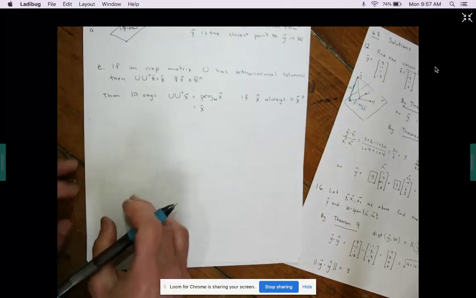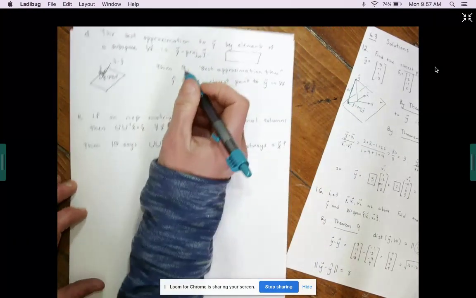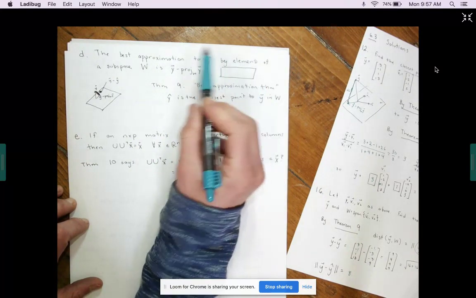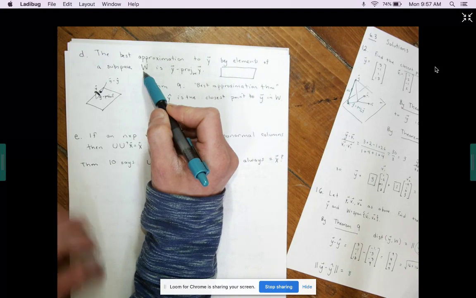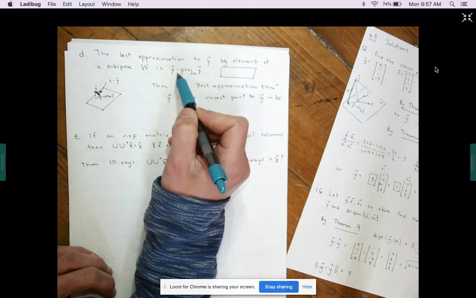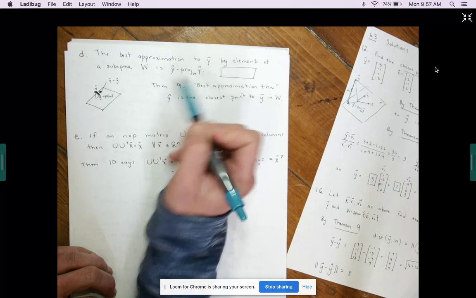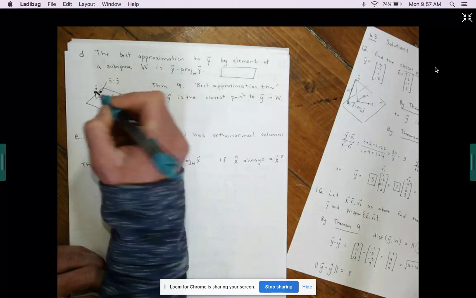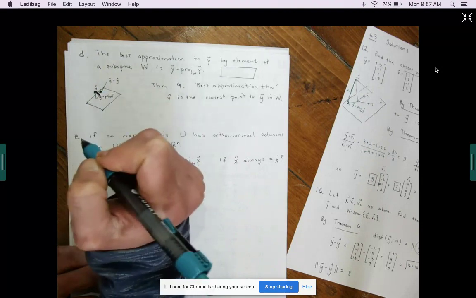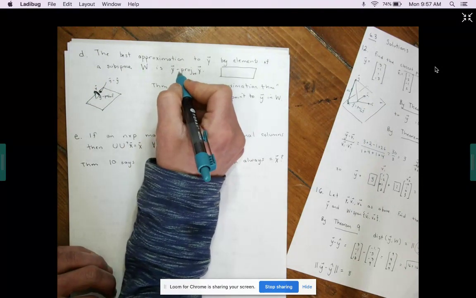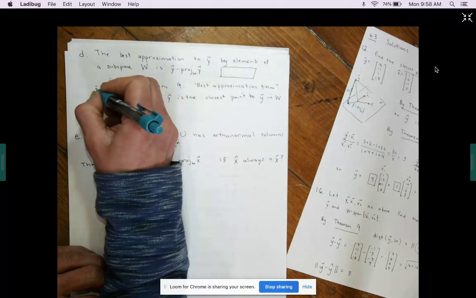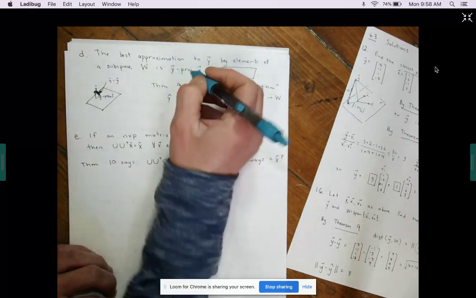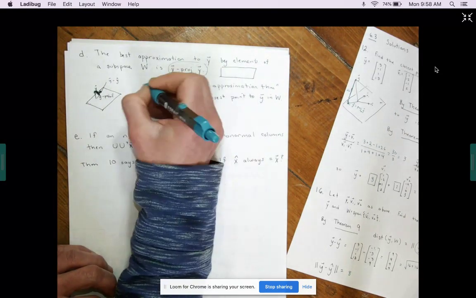Now let's move on to D and E. D says the best approximation of Y by elements of a subspace W is Y minus the projection of Y onto W. So let's look at this picture. If this is Y and this is W, then Y minus the projection of Y onto W is actually this vector, which isn't even in W necessarily.